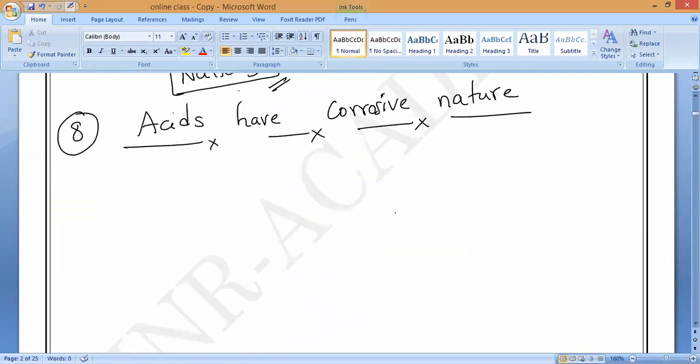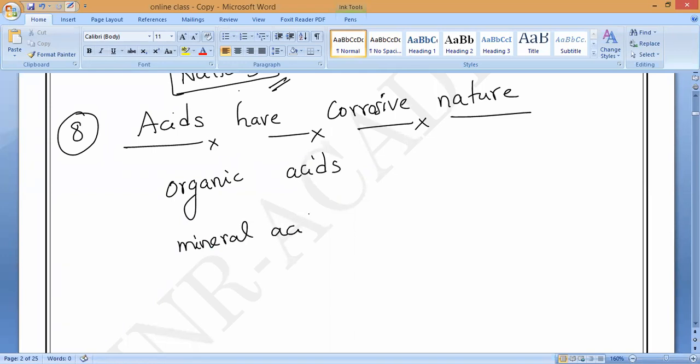Now coming to here, acids have corrosive nature. As we know, we have two kinds of acids. What are they? Can you say? Organic acids and mineral acids.